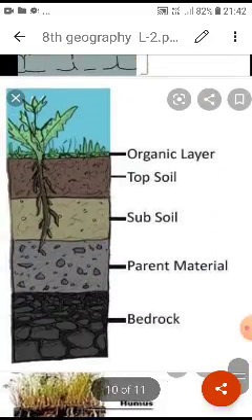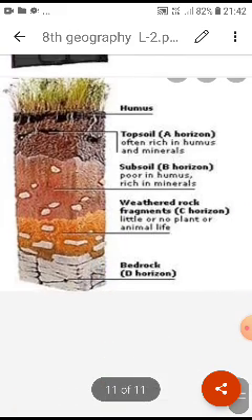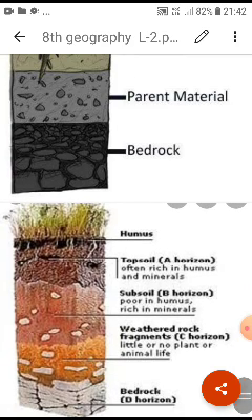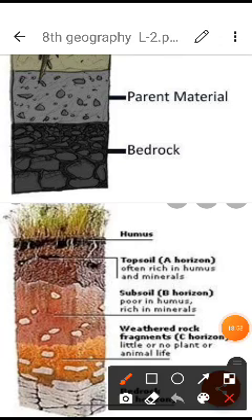Now it is explaining how the topsoil is formed and what the different layers are. It is often rich in humus and minerals, as we already talked about. Then subsoil is poor in humus and rich in minerals. There is not much humus in the subsoil, but it is rich in minerals. All kinds of minerals are found here, and we get the minerals from this layer of the soil. Then weathered rock has little or no plant or animal life. We already talked about it.